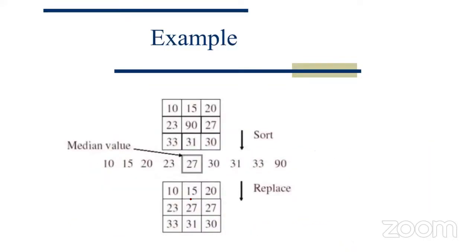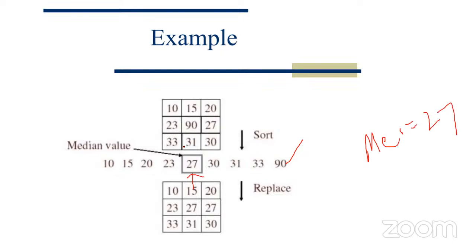So here I will give a numeric example so you can understand better. This is the input image. You can see this is the 3x3 input image, and we have to calculate the median first. So first what we have to do is arrange the elements in either increasing or decreasing order, all the 9 elements. After arranging the elements in increasing order, the middle value is 27. That is the median. So median equals 27.